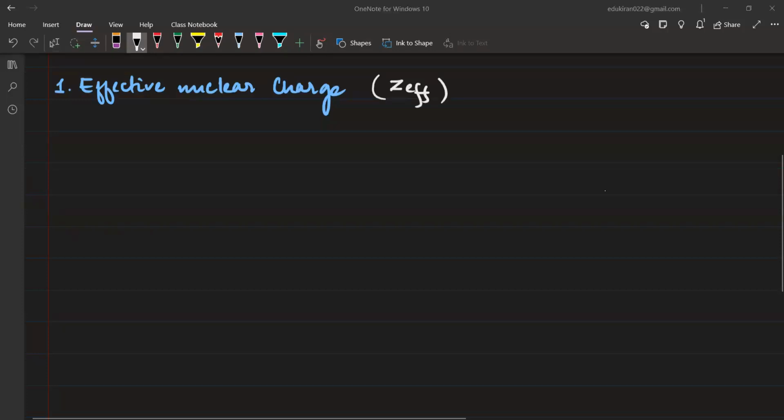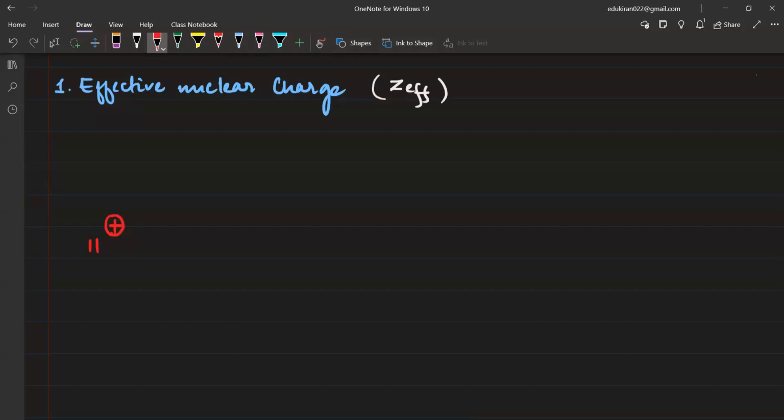Let us first understand this concept of effective nuclear charge, because this is one of the most important concepts in the periodic table. All the other properties that we are going to learn will depend on this effective nuclear charge. If you understand it, it will be very easy to understand the rest of the properties. Now, what is effective nuclear charge? I am taking the example of the sodium atom. Sodium has atomic number 11. That means the positively charged nucleus will have 11 protons. Correct, guys? Yes or no?